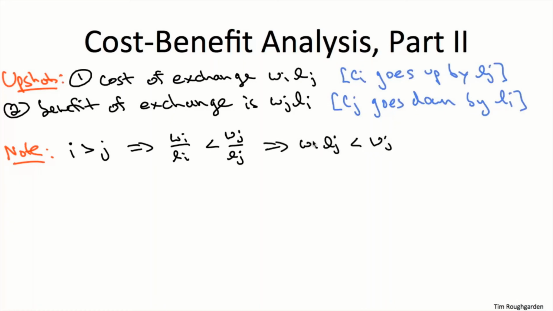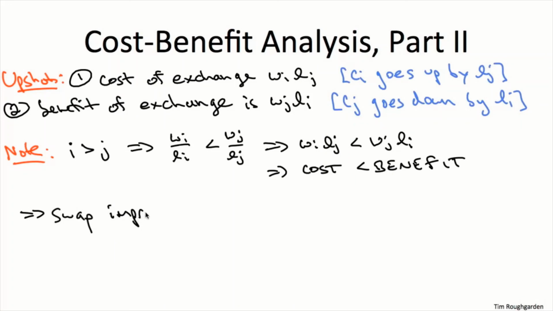The usefulness of this becomes even more apparent when we clear denominators. We multiply both sides by L_i times L_j, and then we find that w_i times L_j is strictly less than w_j times L_i. But what are these? These are just the cost and benefit terms, respectively, of our thought experiment exchange, of exchanging i and j.